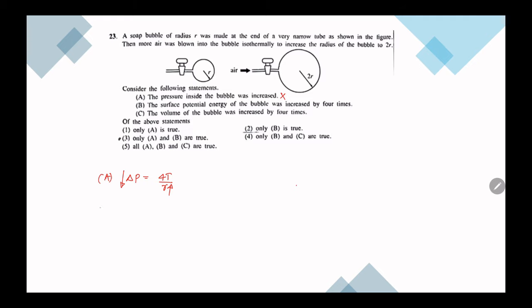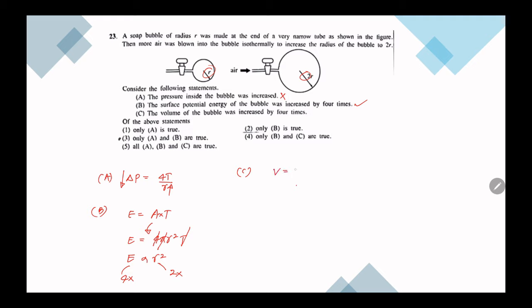Surface energy of the bubble was increased by 4 times. So we know that surface energy is area into T, right? So area for a sphere is 4 pi r square. If you look, surface tension is same, 4 pi is same, then energy depends on the radius squared. From here to here we have doubled the radius. So if the radius is 2 times, energy becomes 4 times. So this is correct.